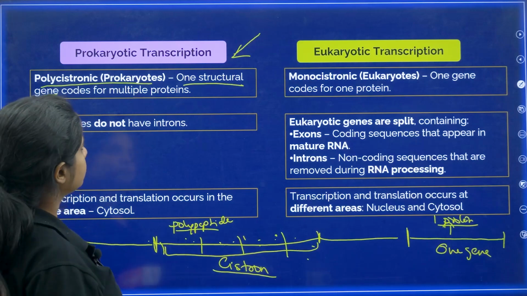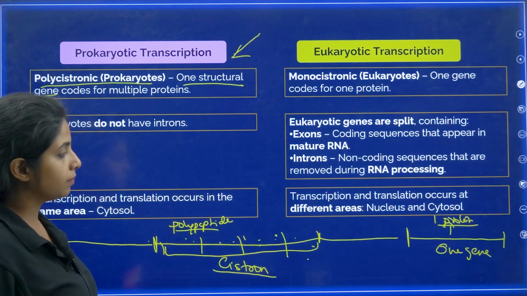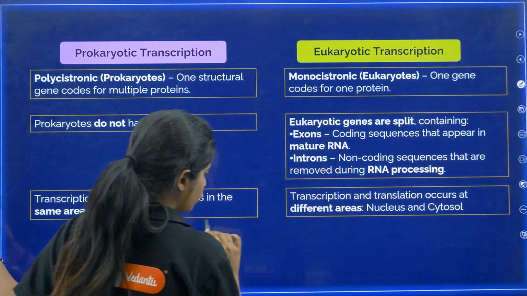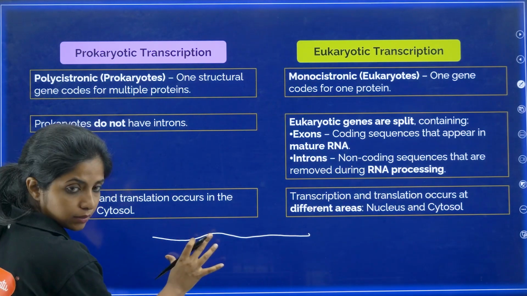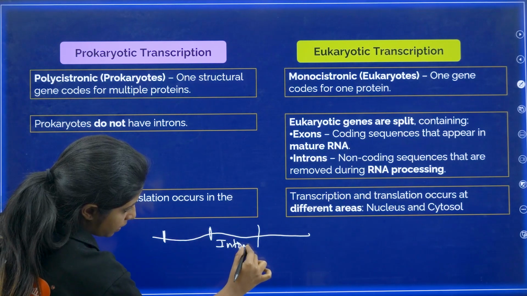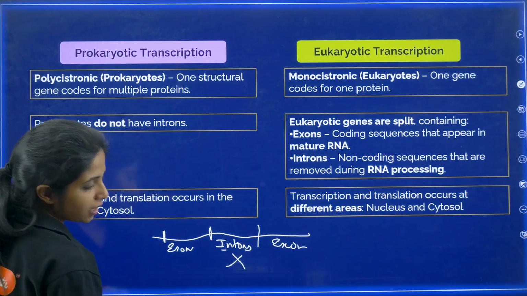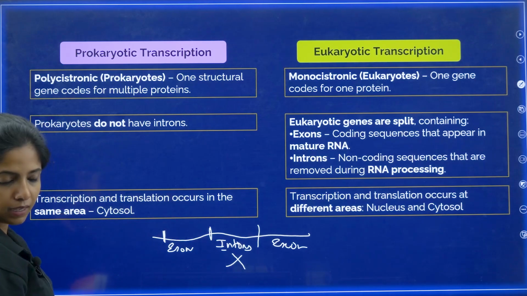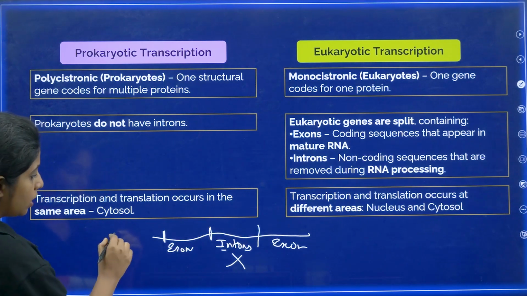Now, prokaryotes do not have introns. What do you mean by that? If you talk about the DNA sequence, there might be some sequences like this, which are known as introns, which might not code for anything. They are just intervening there. They are known as introns. And that is a huge problem, they have to be removed later on. So in the DNA it's there.